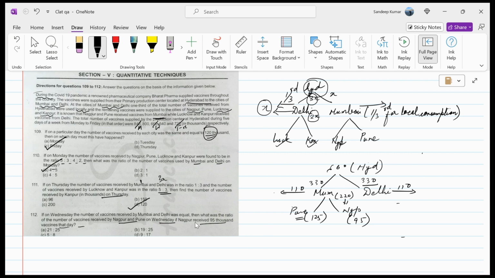So the correct answer. Now, the question says what is the ratio of the vaccines received by Nagpur and Pune? The answer would be 95 by 125. That is 19 is to 25. Okay. I hope all of you have understood the basis of solving these questions. The questions are easy. You need to read through the questions to get the answers right.